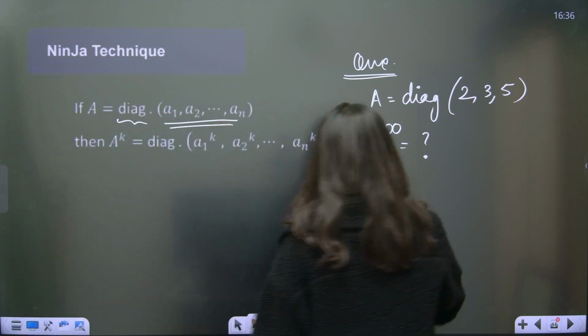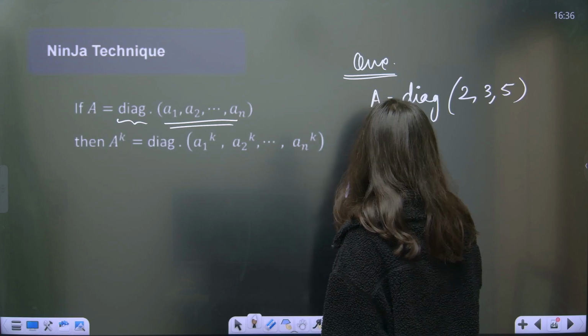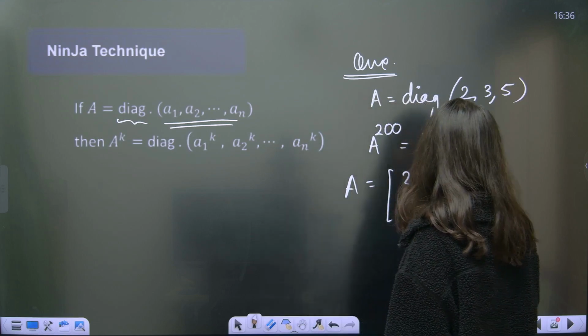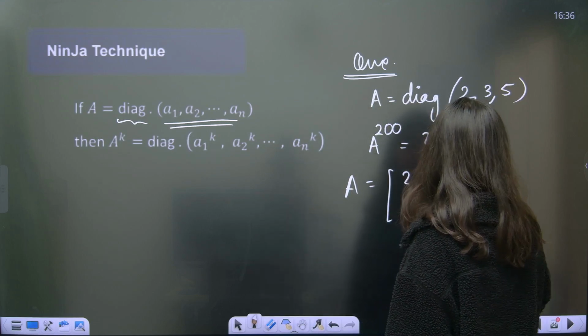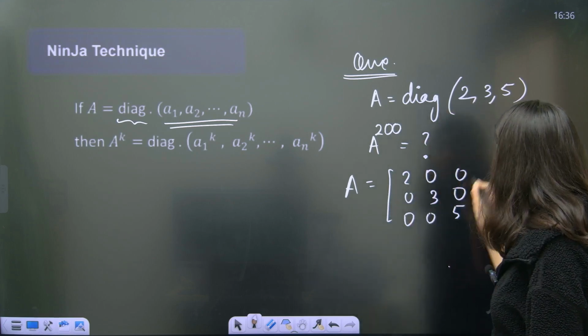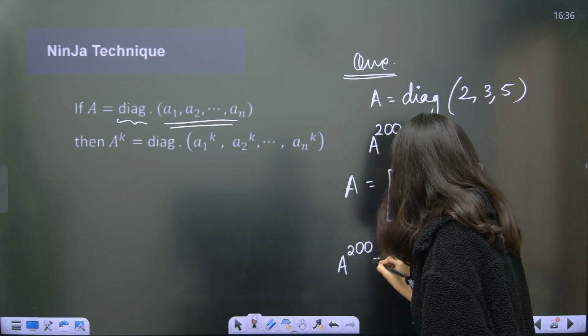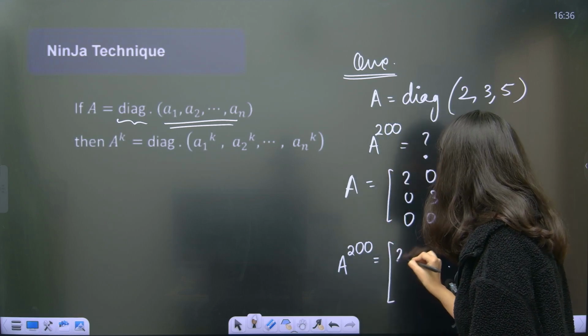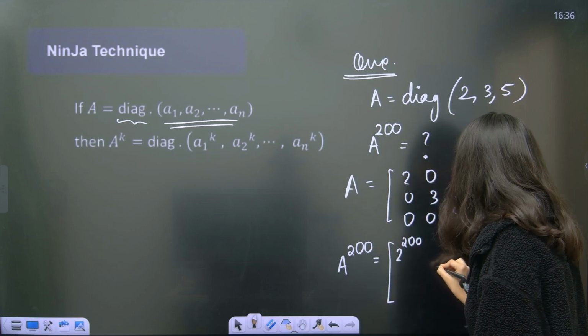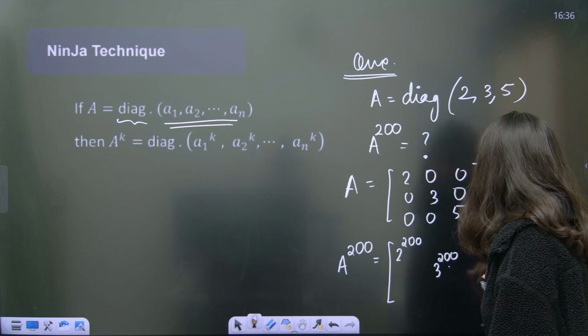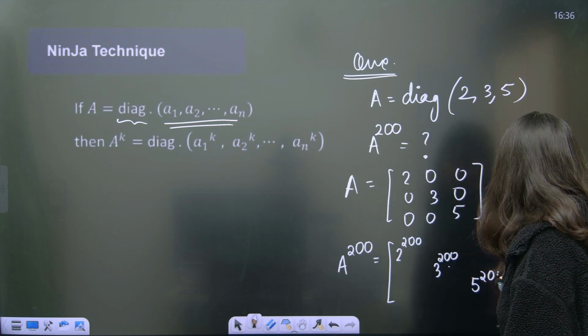So A power 200. Right now your A is 2, 3, 5, and every other element is 0. Yes, this is your A matrix. Now you want A raised to power 200. This is going to become 2 raised to power 200, 3 raised to power 200, 5 raised to power 200, and every other element is 0.